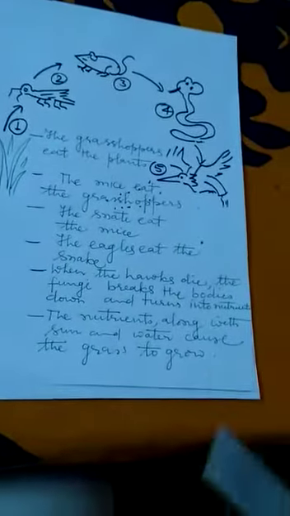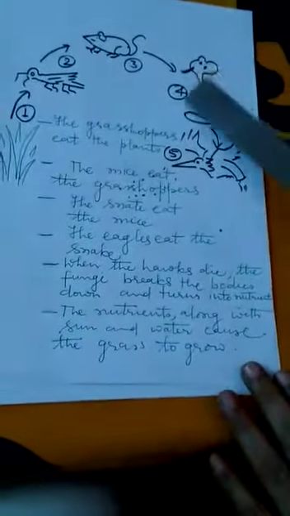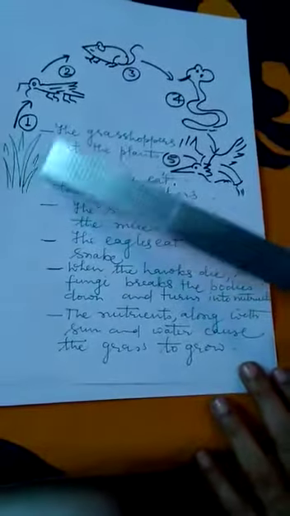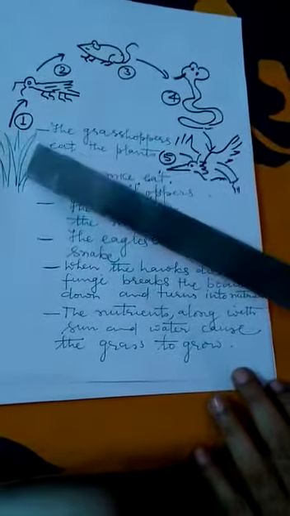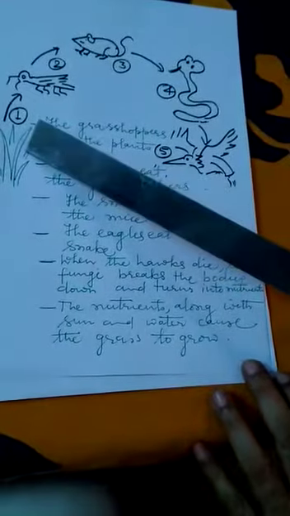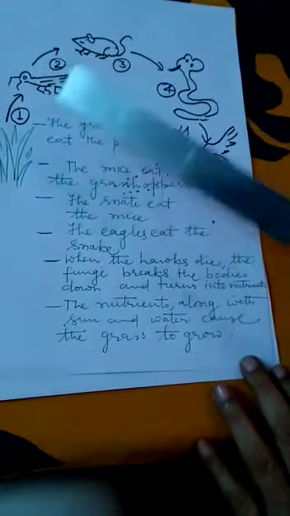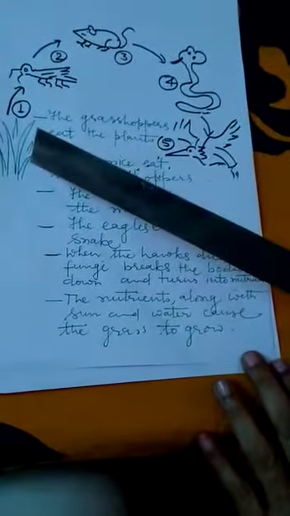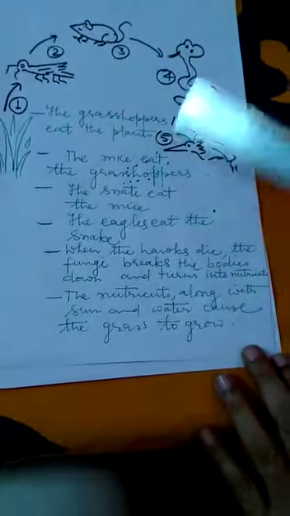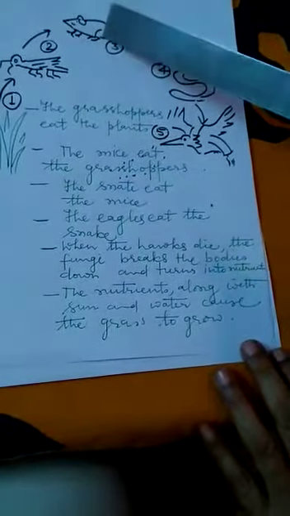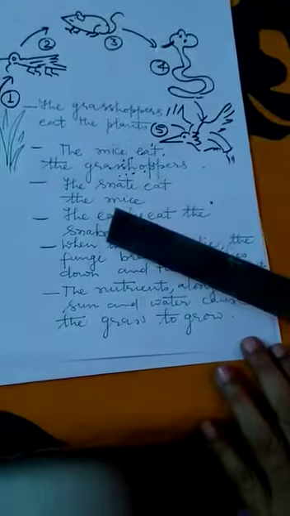So now let us have a look at this diagram of a food chain. Here the grass is the producer. It absorbs sun energy and converts it into chemical energy, that is food. The grasshopper eats the plants and the mice eat the grasshopper and the snake eats the mice and the eagles eat the snake.